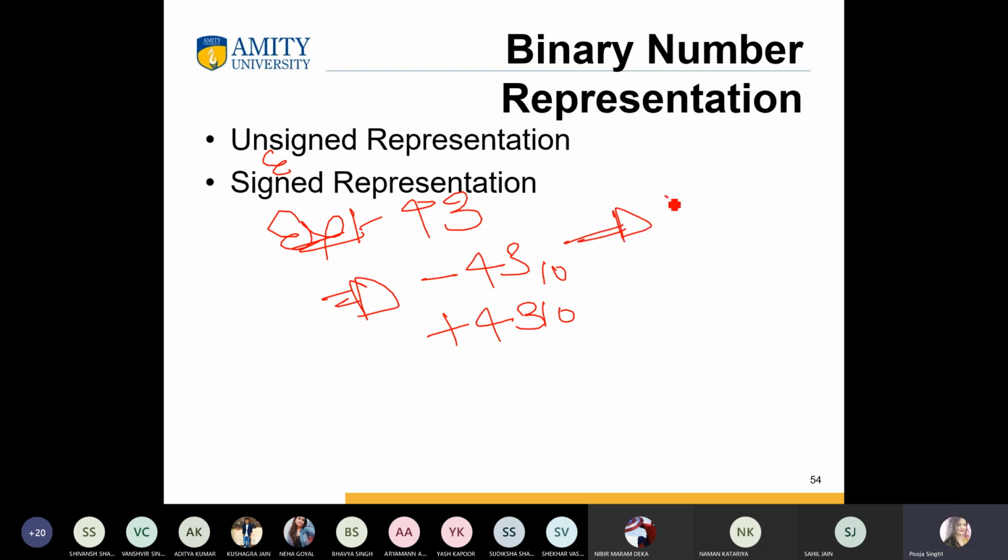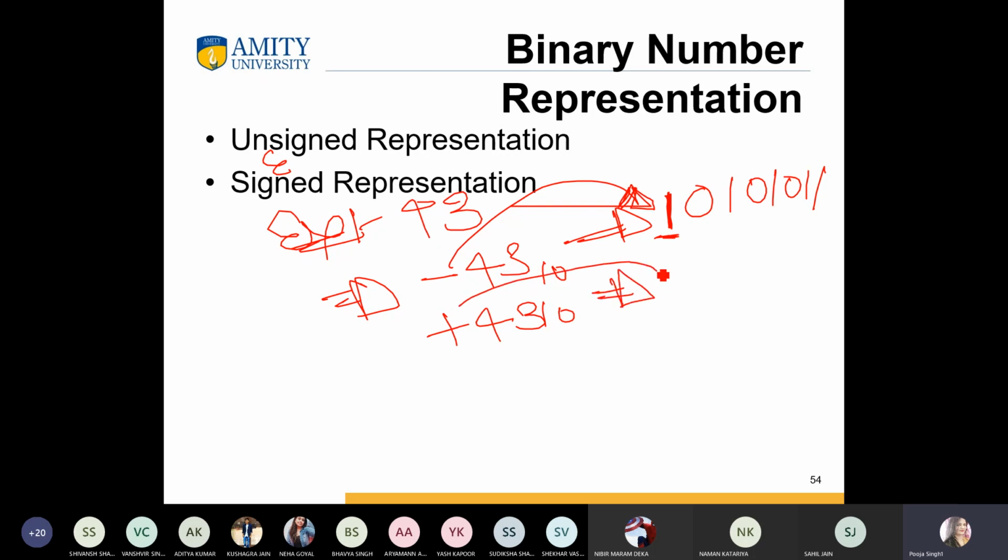For the negative, the sign bit is always 1. The 1 denotes that the number is negative. So it is 1 0 1 0 1 0 1 1. But if we want to show a positive number, we take the 0.